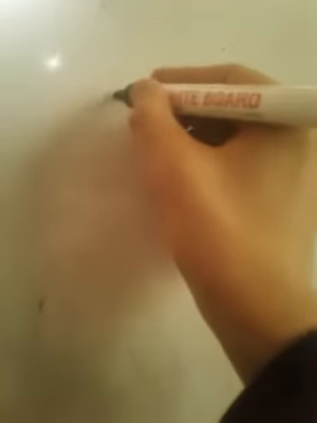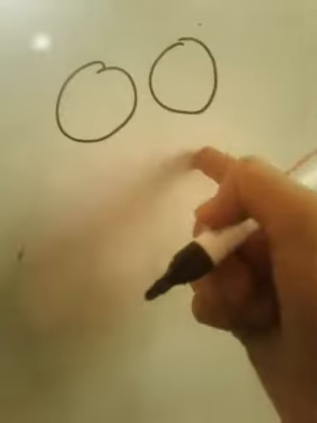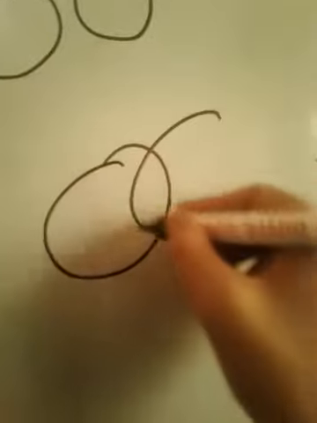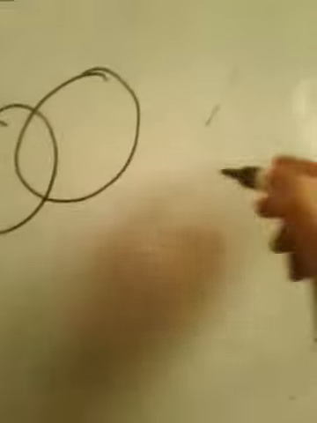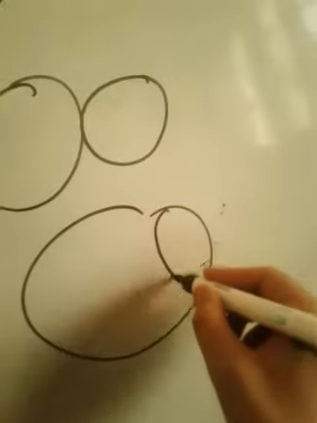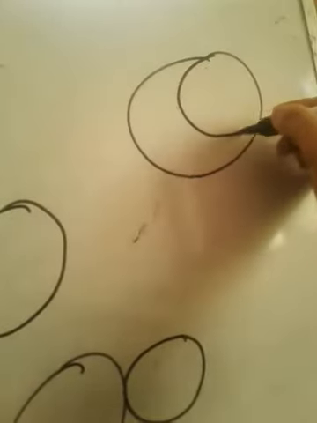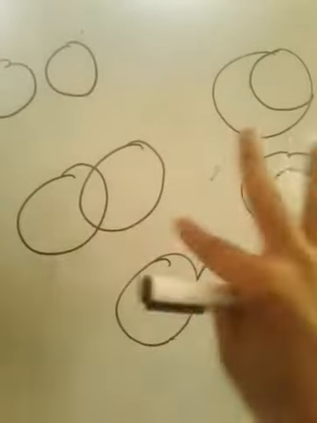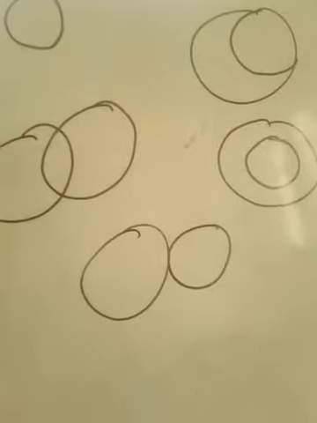So suppose this is one pair of circles. We can draw it also like this. We can draw it also like this. We can draw it also like this. We can draw it also like this. This is another possible combination. So these are all the possible combinations of a pair of circles.